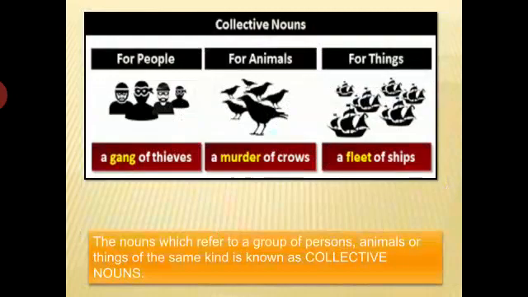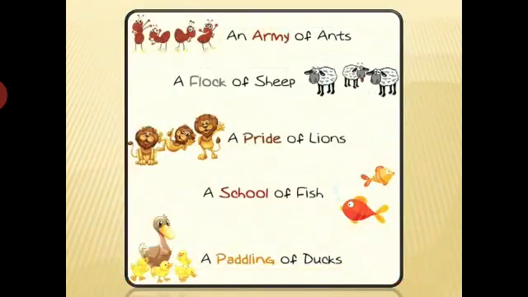You can see here there are ships. The collective noun of ships is fleet. So the same type of persons, animals or things is known as a collective noun. The noun which refers to those people, animals or things is called a collective noun.